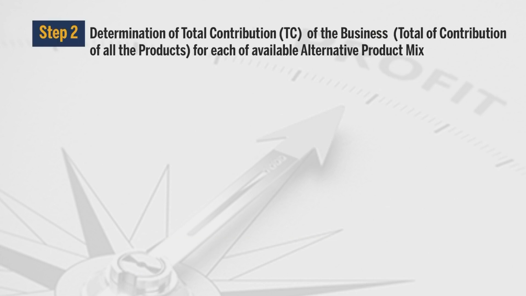Step 2 is determination of total contribution of the business, that is total of contribution of all the products for each of the available alternative product mix. As you know, there are 4 alternatives before us, W, X, Y and Z. So, now next table will be showing total contribution for all the 4 alternatives before us.